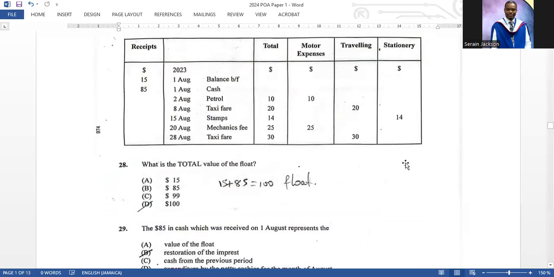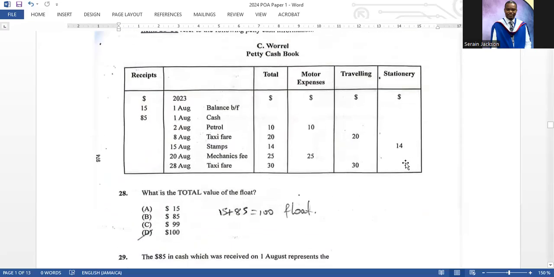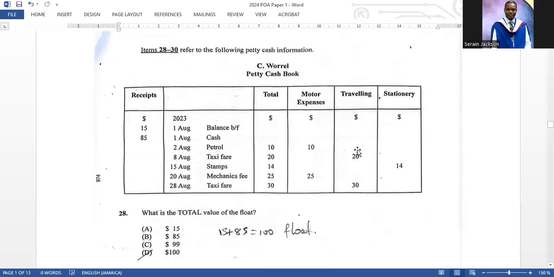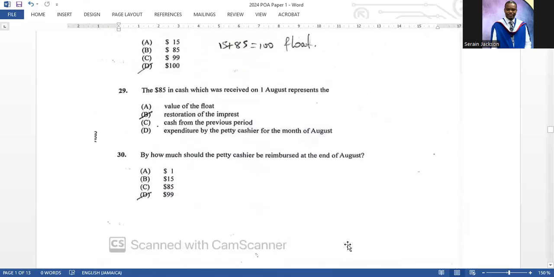What is the total of the float based on this petty cash book that is given here, right? The float, right? 15 plus 85 equal 100. So the correct answer there is D. And you say, sir, how you get 15? Here they are over here. So, right? This is the balance on the account, and the petty cashier was reimbursed $85. So that is how you know that the float was $100.